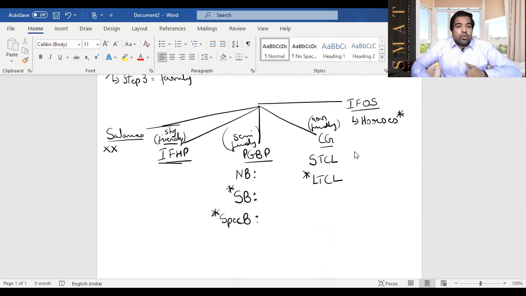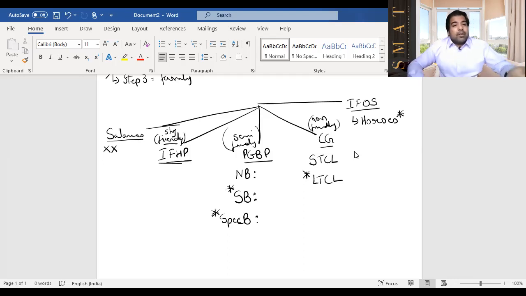Whom they can go to? They can go to salaries. Yes, guys, everyone they can go to. Salaries, yes. PGBP, yes. Capital gain, IFOS, everyone they can go to. They're a very friendly head. So hence friendly means they can go to anyone. You don't have to buy heart also. Just keep in mind, IFHP is a friendly head. So they can go to salaries and take blood. Yes, they can go to PGBP and take blood. They can go to capital gain and take blood, and they can go to IFOS and take blood also.